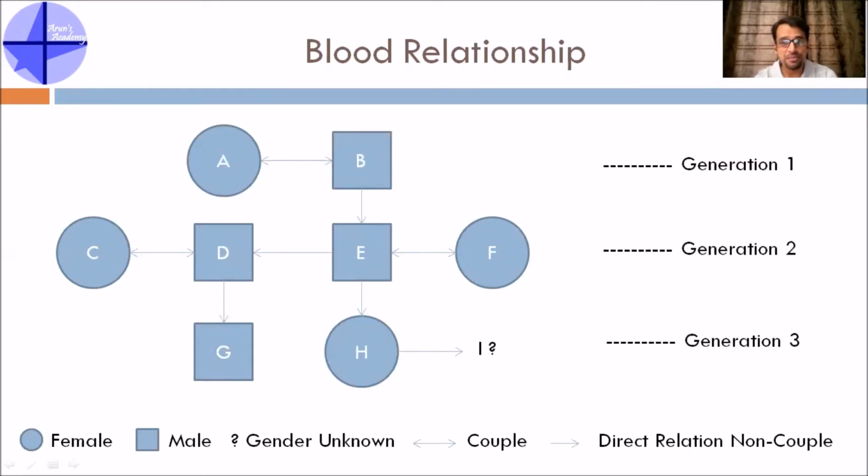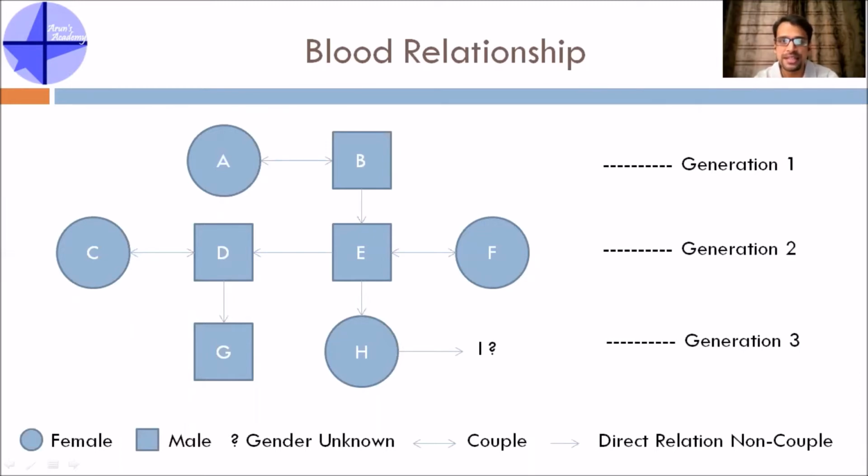Why is I a question mark? In the question it might be given that E is the father of I. But you don't know the gender of I, right? So I can be a boy or a girl. In those cases where you are not sure from the question, you put a question mark. Now this is entirely how you have to draw the family tree.